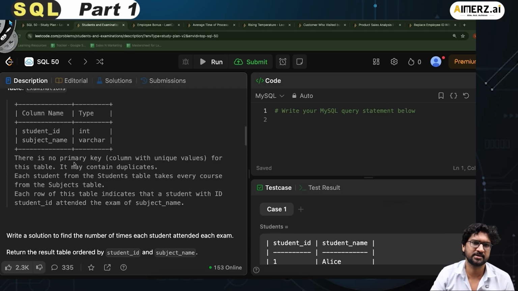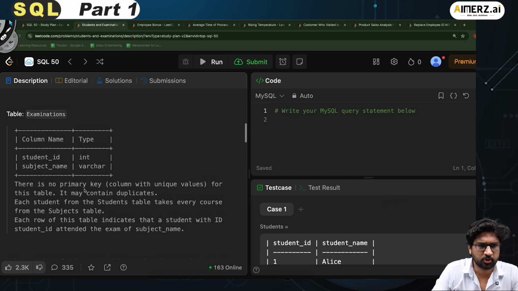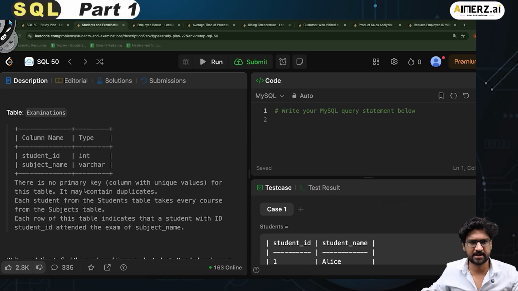There is no primary key column with unique values for this table. It may contain duplicates. Perfectly fine, because the same student ID and the same subject can have the examination multiple times. That's perfectly fine. Each student from the students table takes every course from the subjects table. Each row of this table indicates that the student with the student ID attended the exam of the subject name.